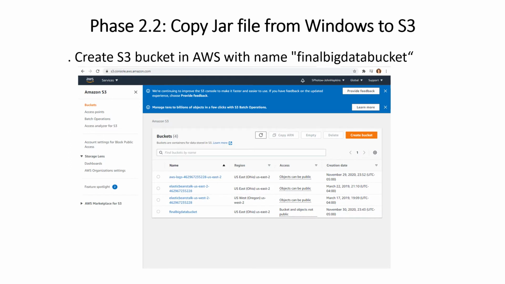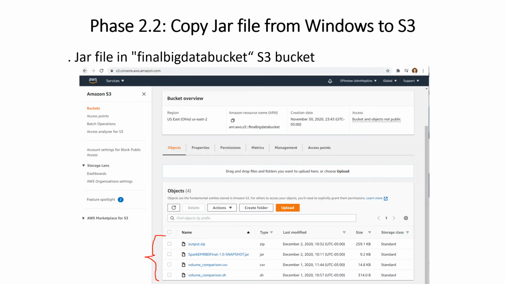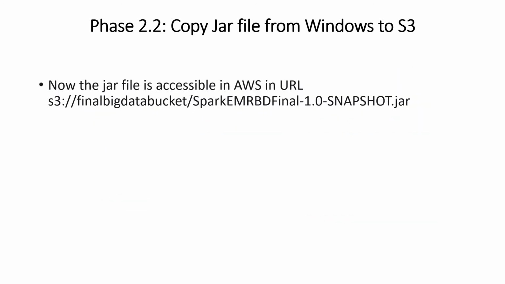Then under the S3 service in AWS, I created an S3 bucket with the name Final Big Data bucket. Then I uploaded the jar file that has all my Java classes into my S3 bucket. Here is the list of files in the S3 bucket. We can see that the jar file is uploaded successfully. Now the jar file is accessible in AWS, and here is the S3 URL.